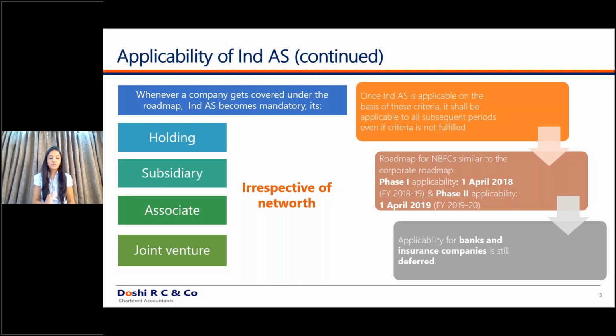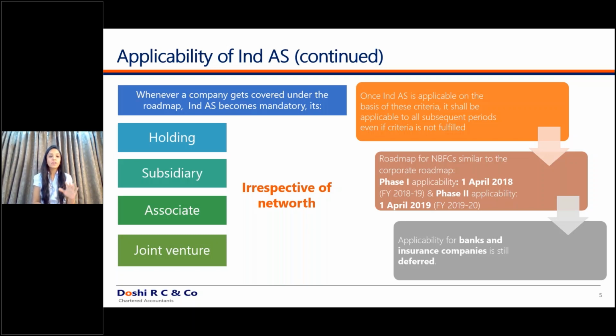So for the corporates, the roadmap was 31st March 2016-17 and 2017-18, phase 1 and phase 2. Similarly, for NBFCs, the phase 1 and phase 2 criteria were similar. Just for the phase 1 companies, the first financial year was 2018-19. All the criteria were the same, 500 crores net worth and everything was the same. And phase 2 was 2019-20. So there was a certain time gap before the NBFCs also came into the regime.